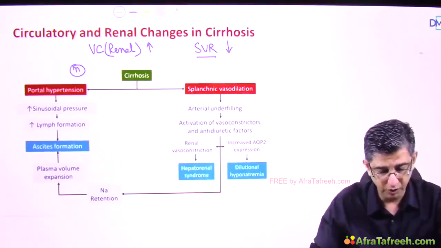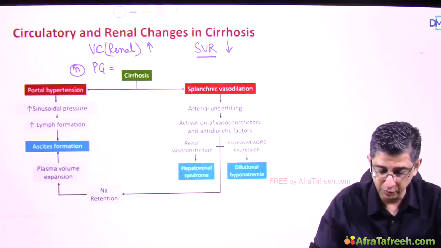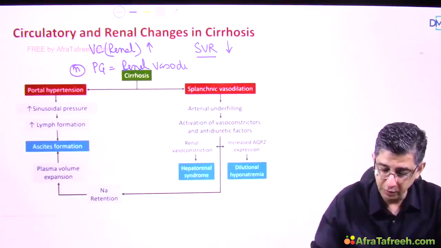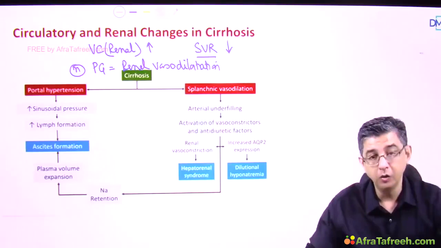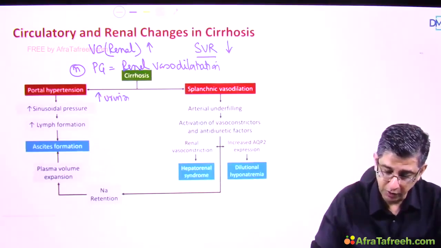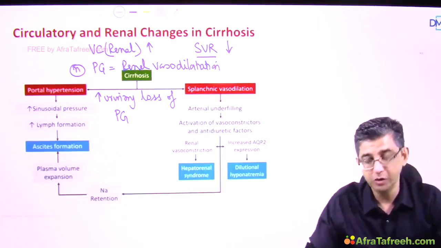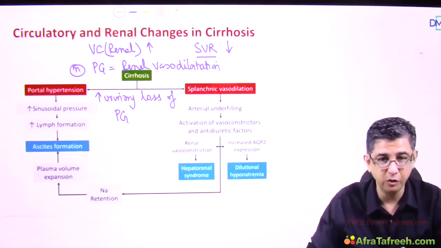Normally when we look at prostaglandins, the basic function of prostaglandins is that they are responsible for renal vasodilatation, and vasodilatation is a method of improving the blood supply to any particular organ. Now, if there is an increased urinary loss of prostaglandins, which happens in hepatorenal syndrome, then the vasodilatory activities would be lost and the vasoconstriction will increase. I repeat my statement, prostaglandins improve the blood supply to the kidney by causing a vasodilatation.